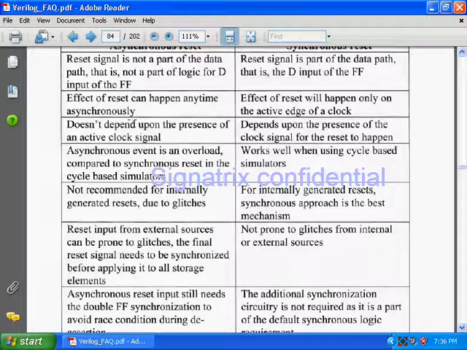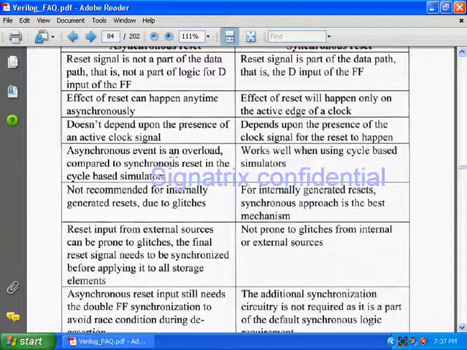Even if you apply the reset, your circuit will not get to the reset value until that edge of clock comes. Asynchronous reset doesn't depend upon the presence of the active clock edge, while synchronous reset depends upon the presence of the clock signal for the reset to happen. Okay, this is what I explained.